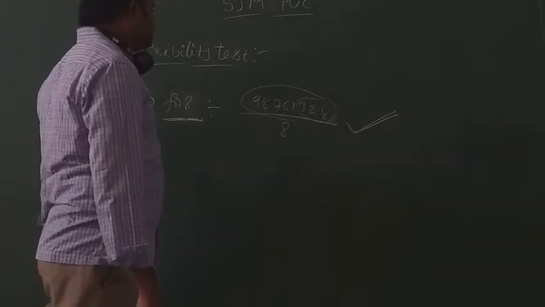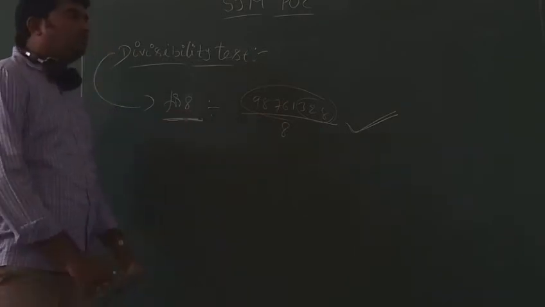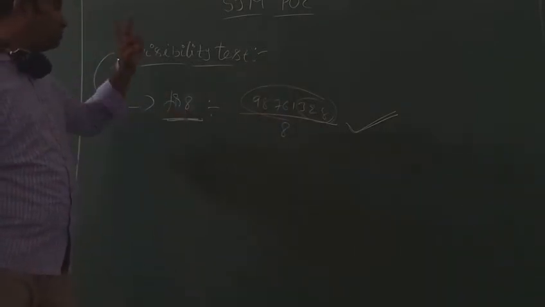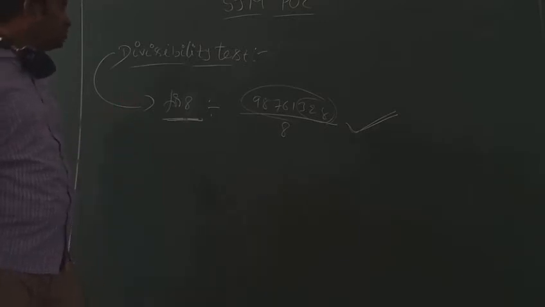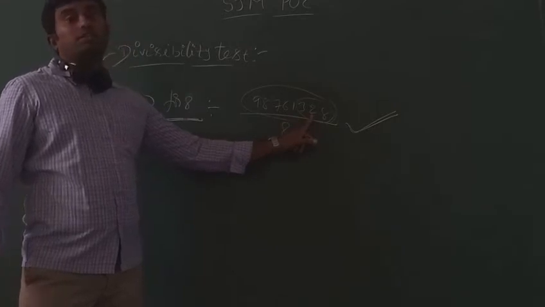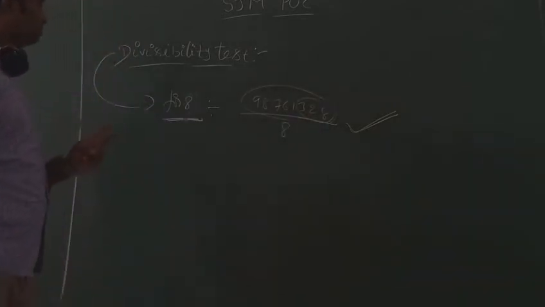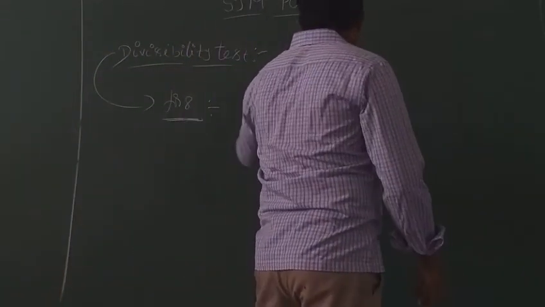Got it? 8 is double of 4, or 4 is half of 8. Divisibility test for 4 means we consider only the last 2 digits. Divisibility test for 8 means we consider the last 3 digits. Test for 4, 2 digits. Test for 8, 3 digits. That's it.